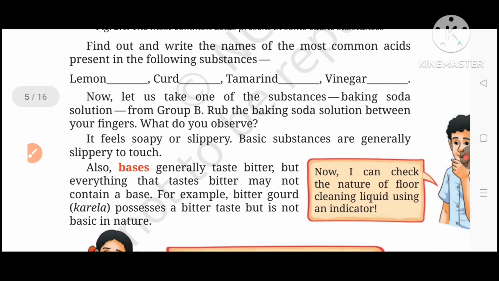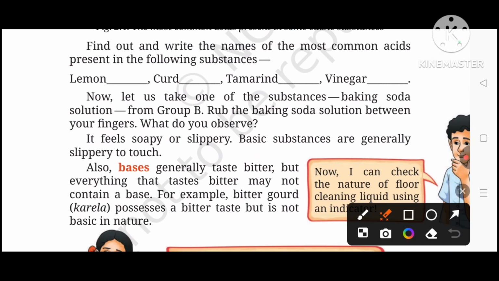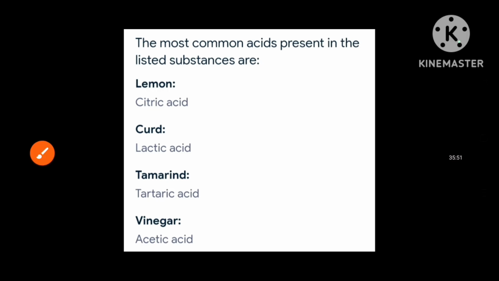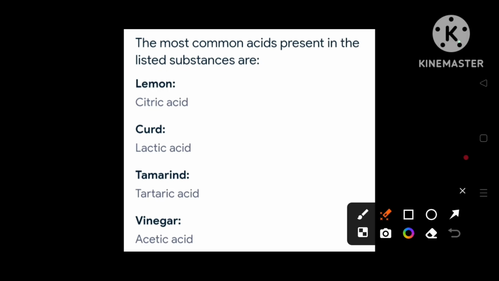Find out and write the name of the most common acids present in the following substances. The most common acids present in the listed substances are: lemon consists of citric acid, curd contains lactic acid, tamarind consists of tartaric acid, and vinegar consists of acetic acid. These are also important. If you are asked in a paper which substances contain citric acid, you have to add lemon in the example along with orange, amla, and tomato. So these examples are also important in the context of a paper.